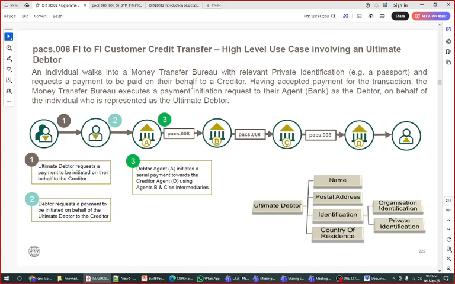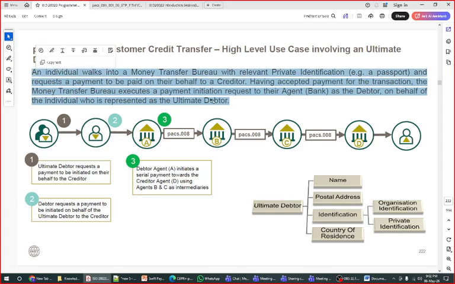The same example which I just now discussed with you is also mentioned here. An individual walks into the money transfer bureau with a relevant private ID like a passport and requests payment to be paid on behalf of the creditor, here Western Union. Having accepted the payment for the transaction, the money transfer bureau executes the payment and requests their agent bank, for example Citibank, as the debtor on behalf of the individual, who is represented as the ultimate debtor. This is written in a very complicated way. Simply put, payment has been initiated from the ultimate debtor to the debtor here.